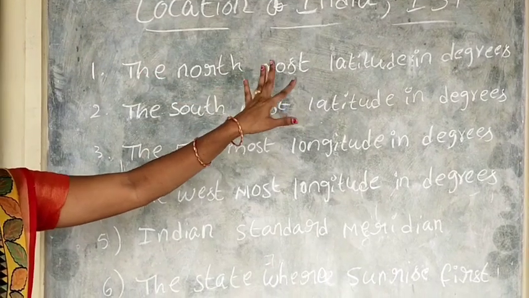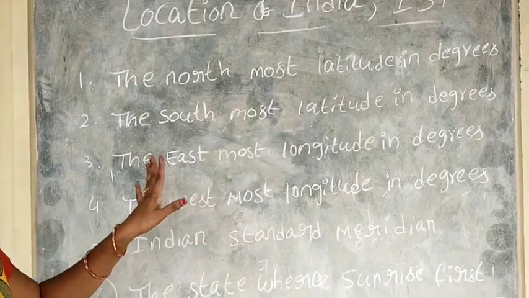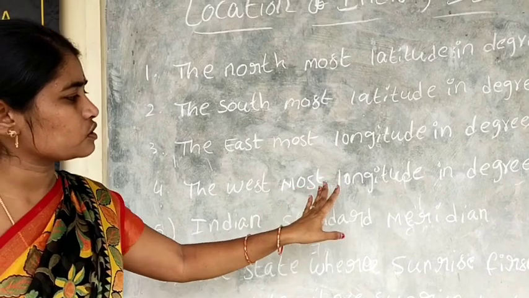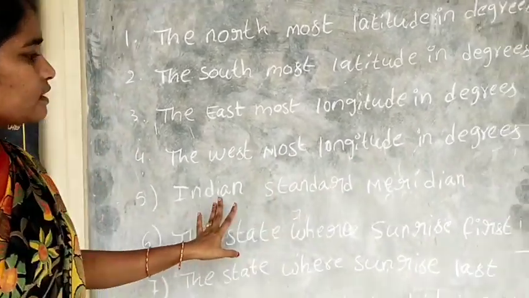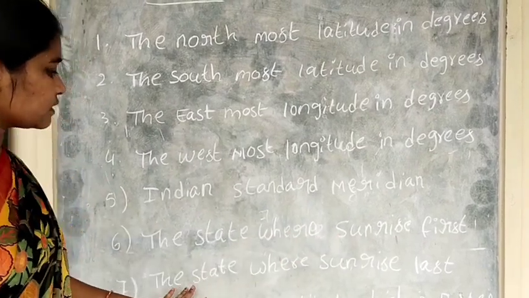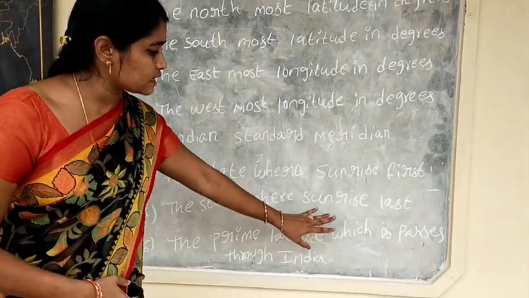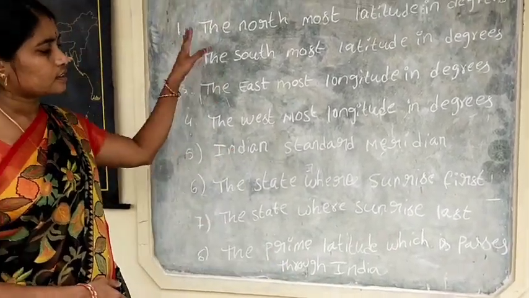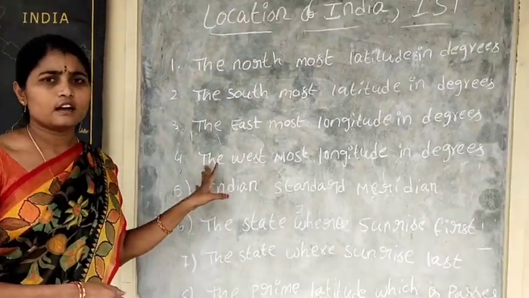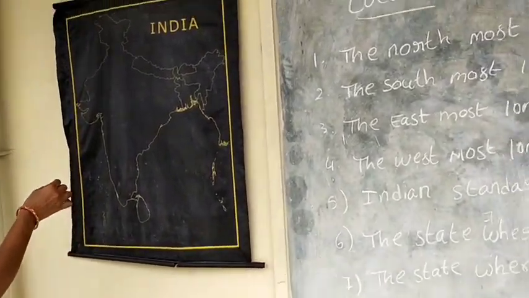The northmost latitude in degrees, the southmost latitude in degrees, the eastmost longitude in degrees, the westmost longitude in degrees, Indian Standard Meridian, the state where sunrise is first, the state where sunrise is last, the prime latitude which passes through India. These are the main places in the location of India. So now we are going to locate this location of India.